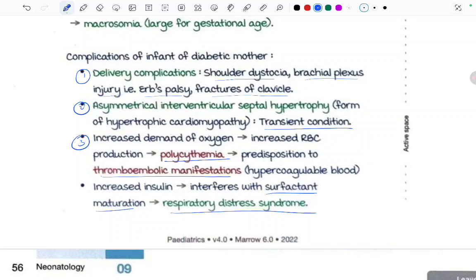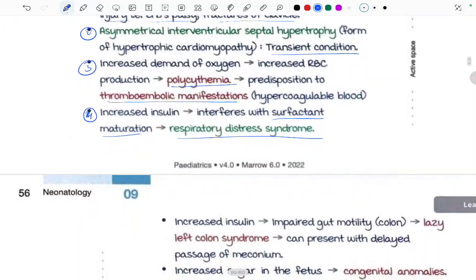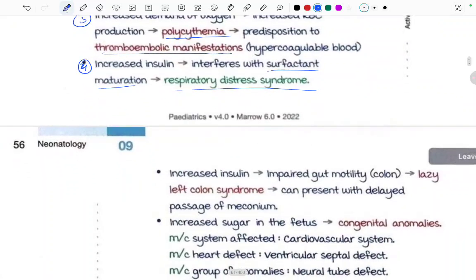We already read in the previous video about the respiratory distress, right? Because it was leading to transient tachypnea of newborn. Oh, sorry, no, respiratory distress syndrome only because of the surfactant problem.